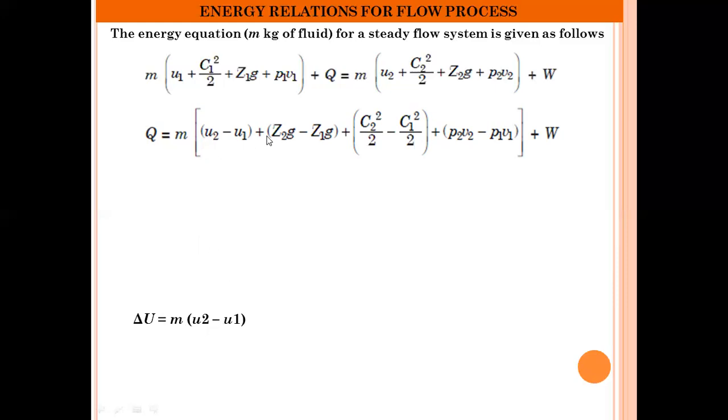Again, m into (z2g minus z1g) is nothing but the change in potential energy. So change in potential energy is equal to m g into (z2 minus z1).